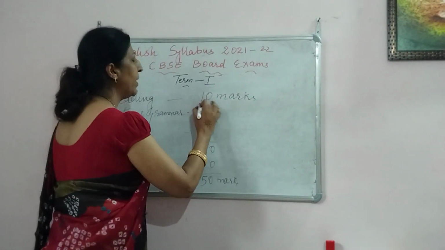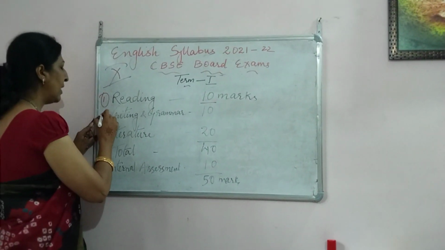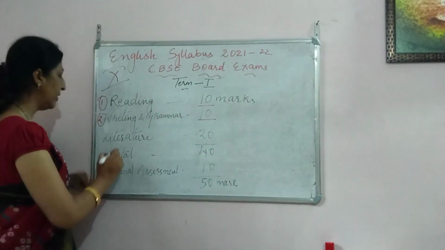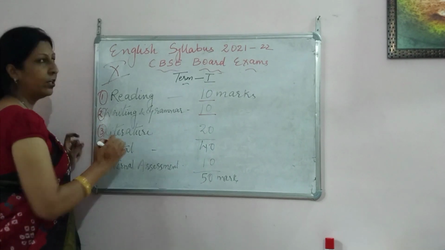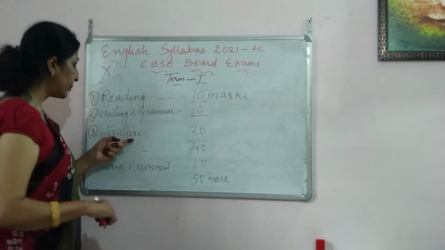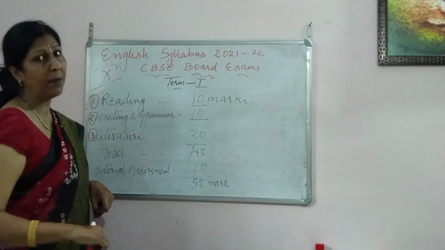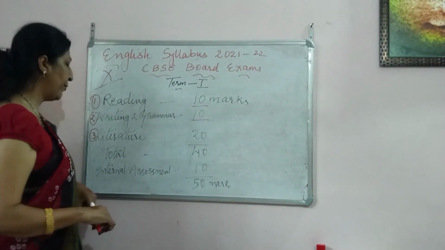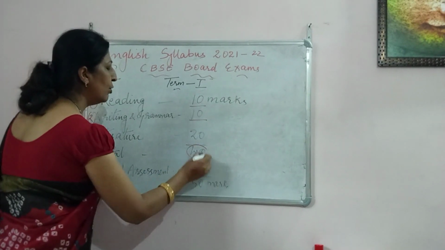So reading will be of 10 marks, then second is writing and grammar together, and that will also be for 10 marks. Third is literature, both the books which we have, so that will be for 20 marks. So question answers related to literature will be for 20 marks, and the total comes to 40.